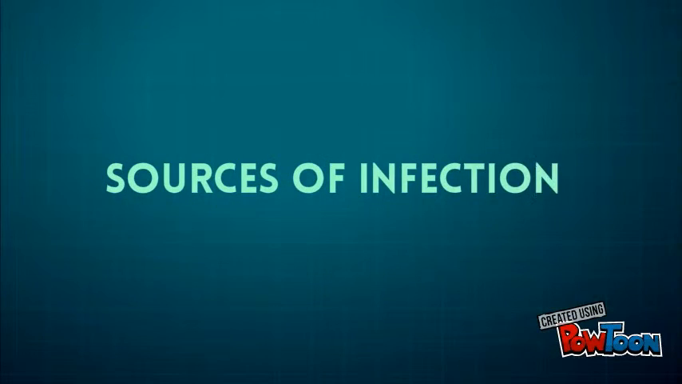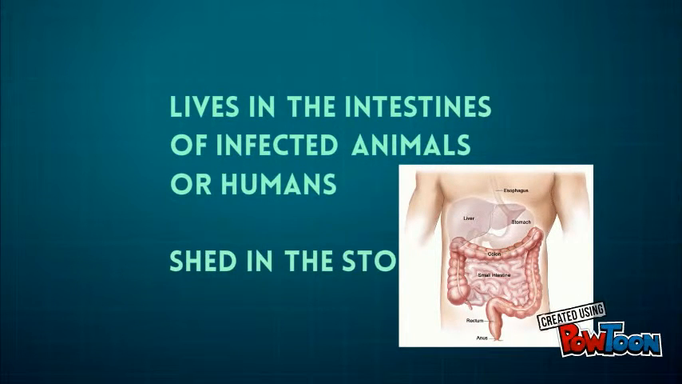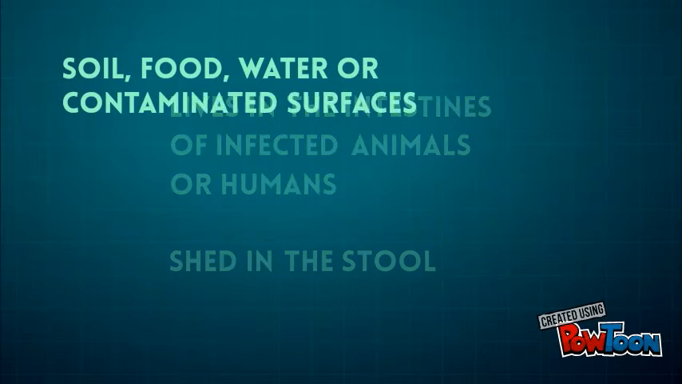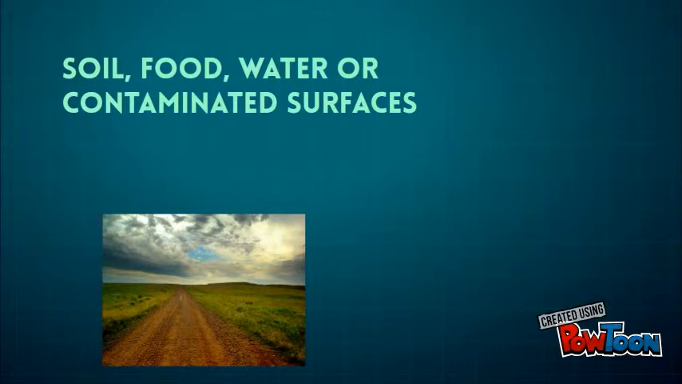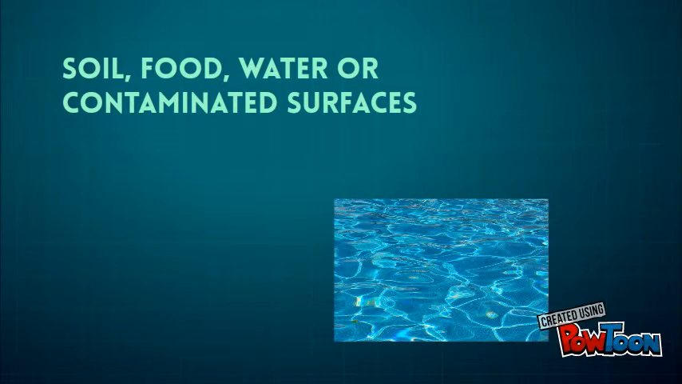Crypto lives in the intestine of infected animals or humans. The parasite is shed in the stool. Millions of parasites can be released with each bowel movement, and the shedding can begin as soon as symptoms appear. Crypto can be found in soil, food, water, or on surfaces that have been contaminated with feces from infected humans or animals.